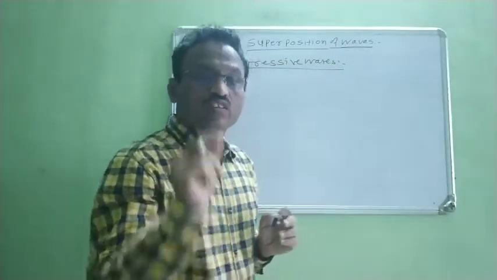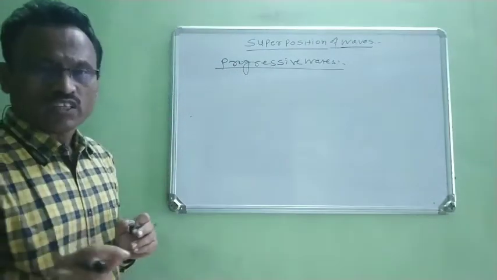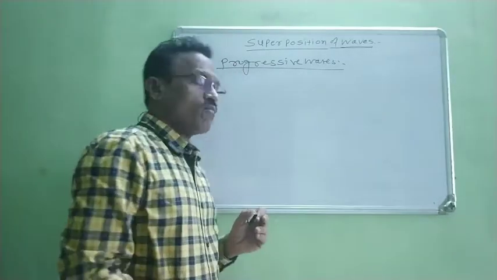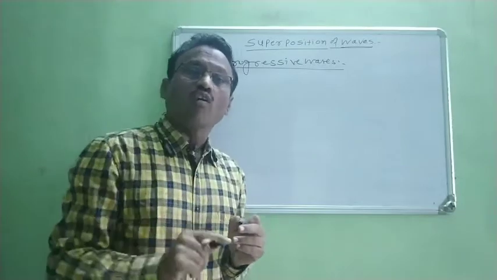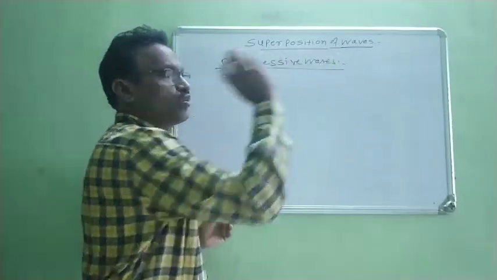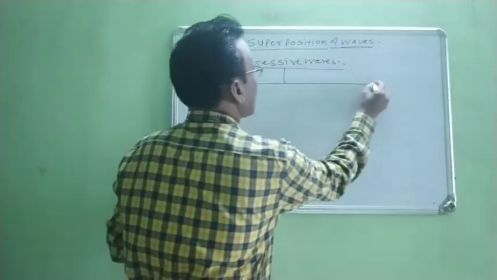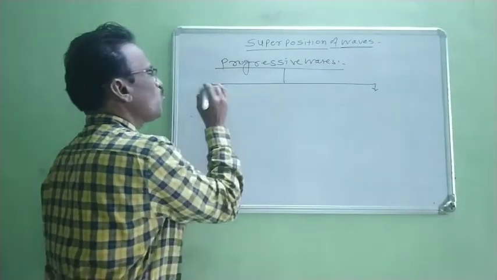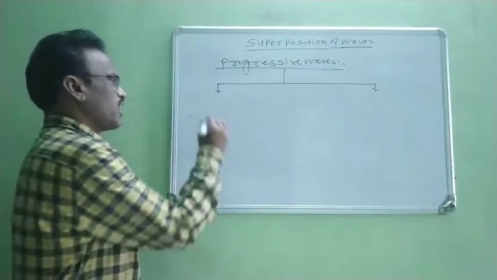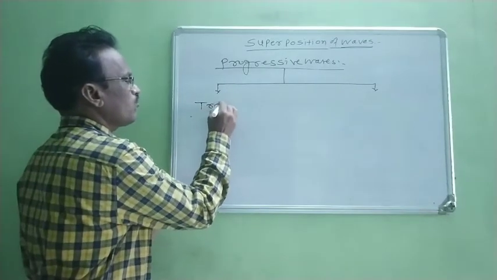Waves which travel continuously in the same direction in a given medium without any change of form are known as progressive waves. Now, these progressive waves are again classified into two types. The first type is known as transverse wave.